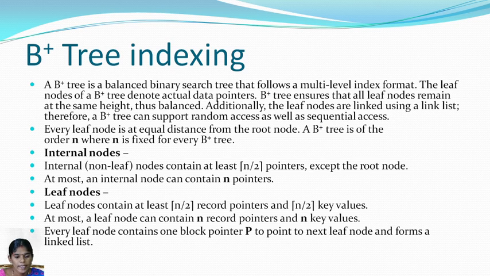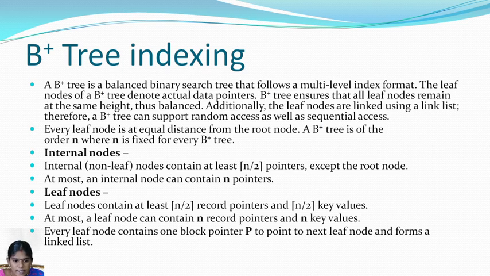All the data are stored in the leaf nodes only. All the leaf nodes are linked with a linked list, and a B plus tree can support random access as well as sequential access. Every leaf node is at an equal distance from the root node, and a B plus tree is of order n, where n is fixed for every B plus tree.